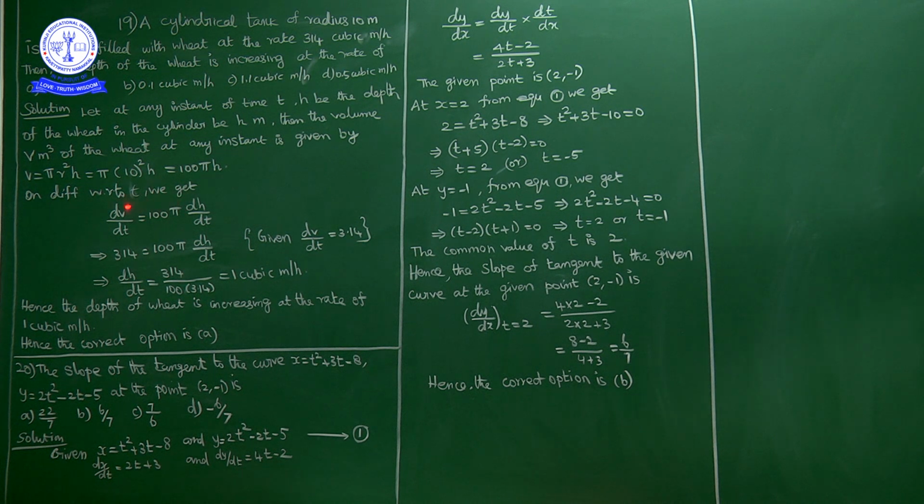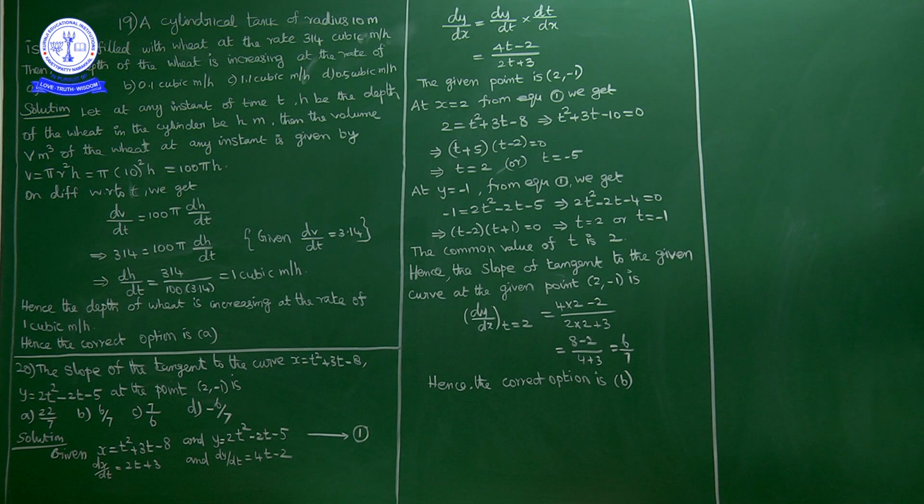Now the change in volume is given as 314. So 314 is equal to 100 pi into dh by dt. So dh by dt is equal to 314 by 100 into 3.14. 100 into 3.14 is 314, so 314 by 314 is 1. So dh by dt is equal to 1 meter per hour. That is the change in depth of the cylinder. So the depth of the wheat is increasing at the rate of 1 meter per hour. So option 1 is the correct answer.